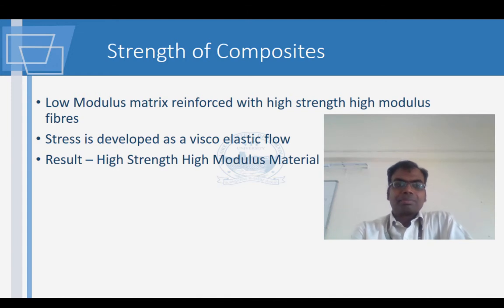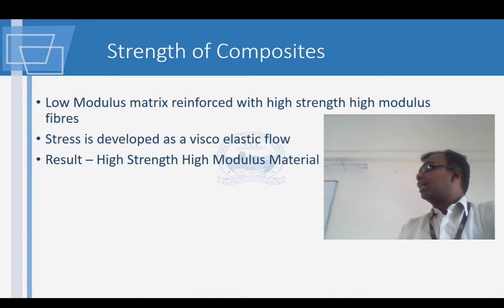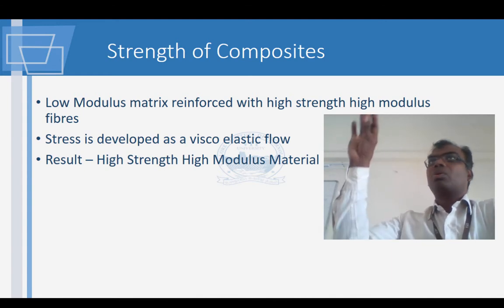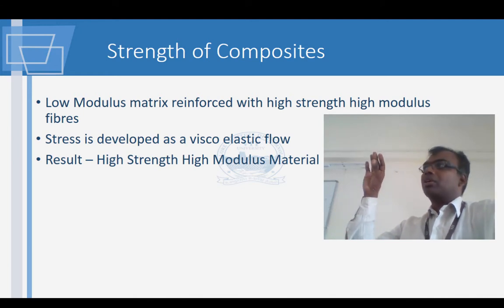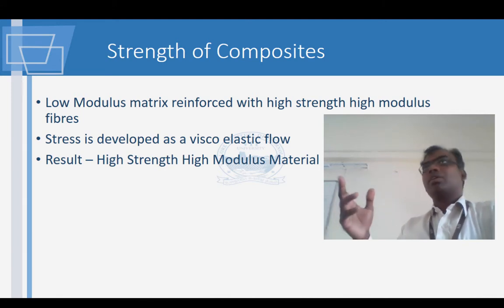So when you look at the strength of composites, how does the strength of a composite material come? When you have a composite material, you have a material which is very soft. Typically, the polymer is like your rubber, it's very soft. But the material which you add inside it is much stronger, much tougher. And this is what gives the strength to the overall structure of the end product. In this case, that is what we are talking about, the composite material.